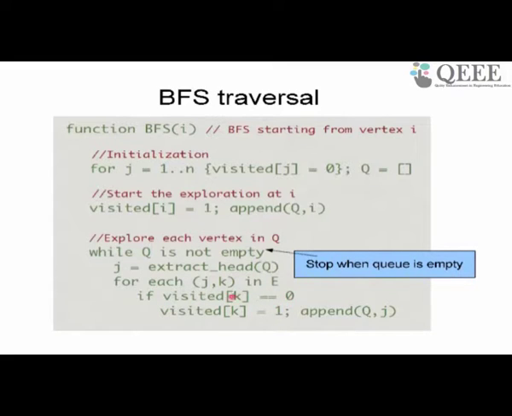Just before putting a node, this should be append q k, because you are putting k in the queue. So before putting a node in the queue, you check whether or not the node is visited, and if it is not visited, you first visit it, then you put it in the queue. This makes sure that every node goes into the queue only once. Is that clear? You will never put a node in the queue twice.